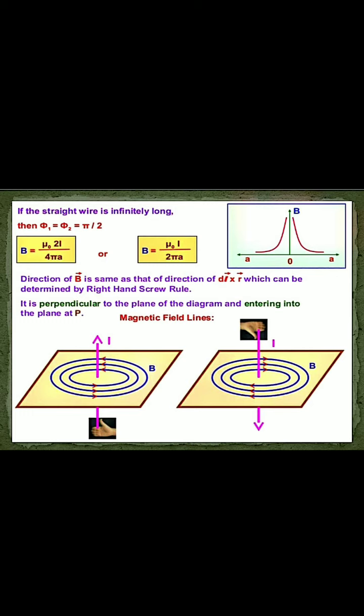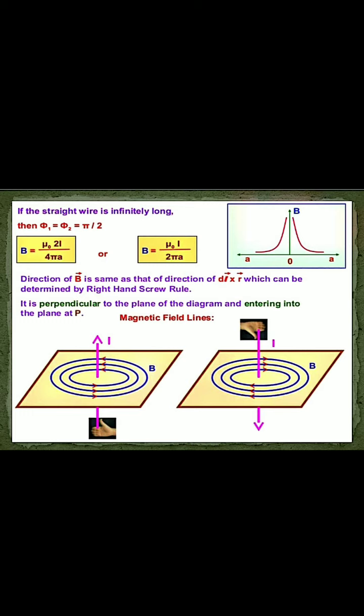If the straight wire is infinitely long, that means the point P lies near the middle of the conductor, and at that time the angles phi 1 and phi 2 are equal to pi by 2.